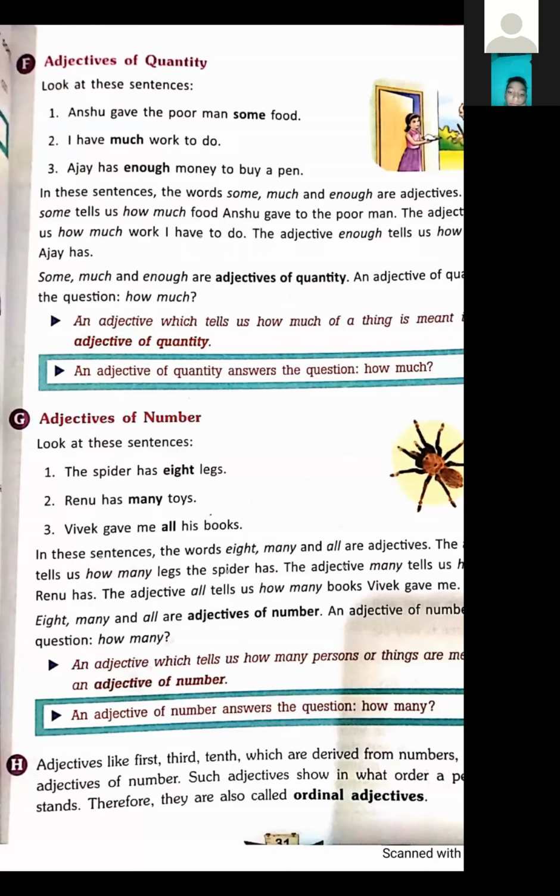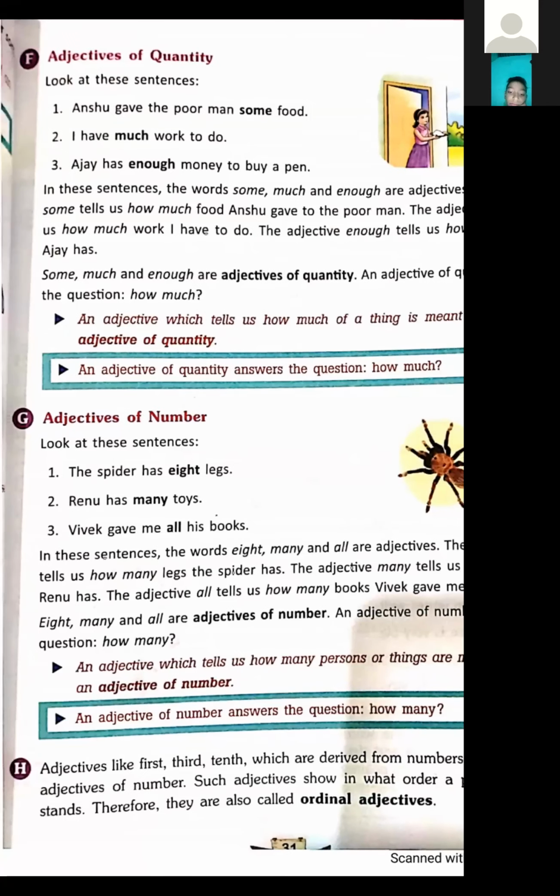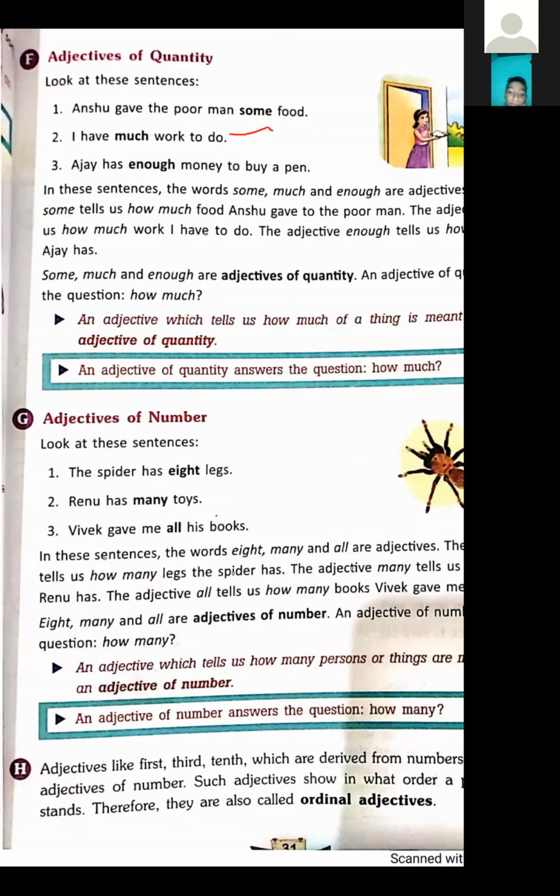In these sentences, dear students, the words some, much, and enough are the adjectives. In the first sentence, the adjective some tells us how much food Anshu gave to the poor man.